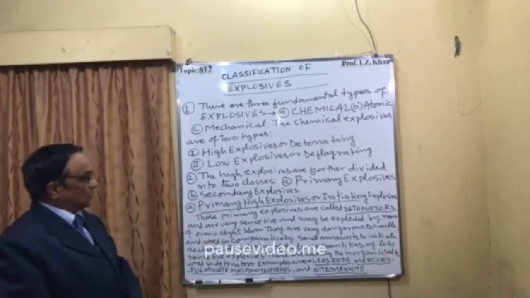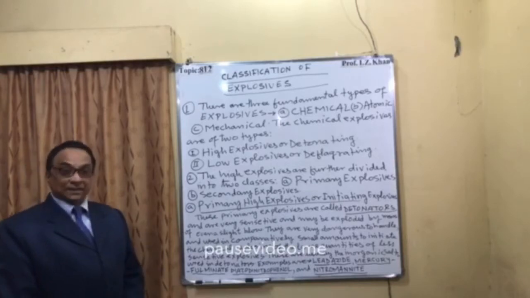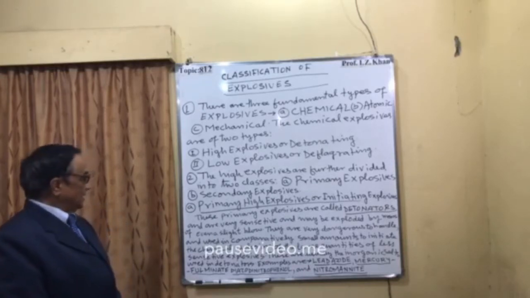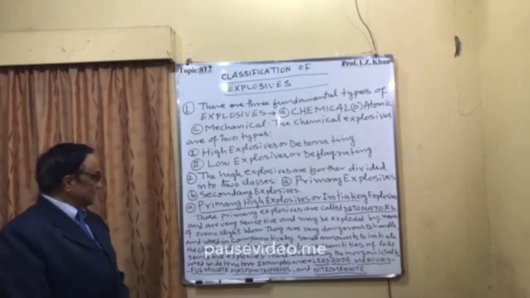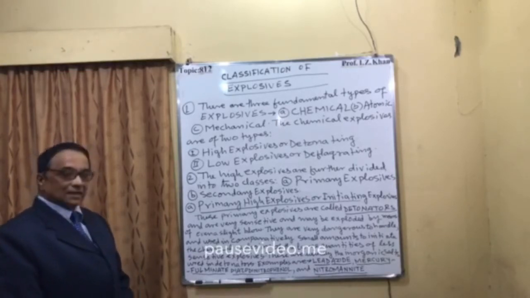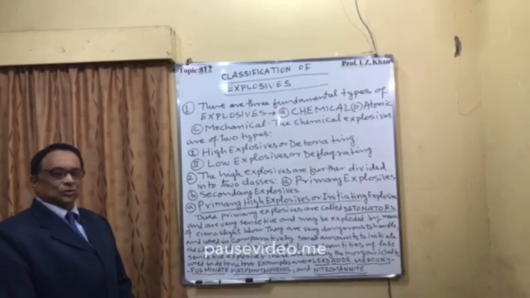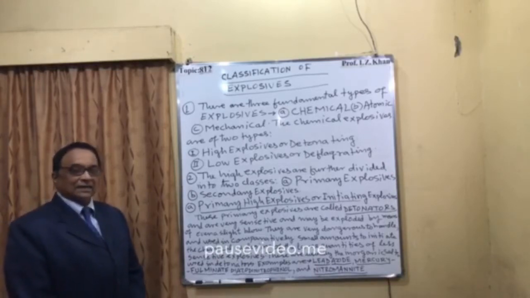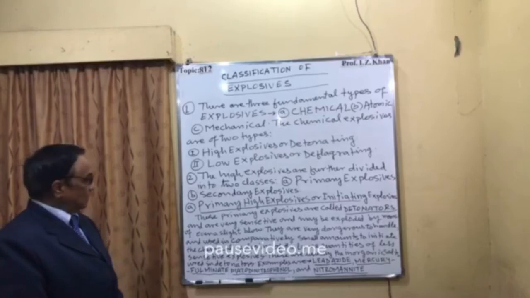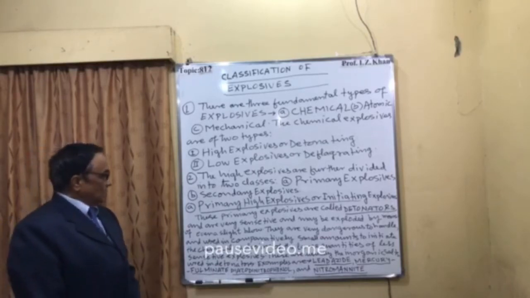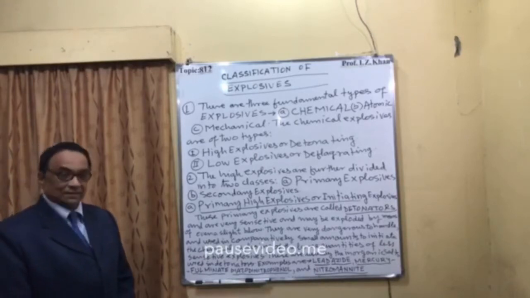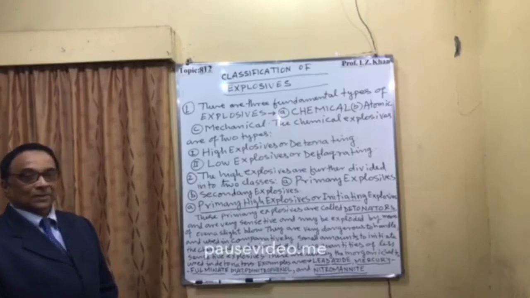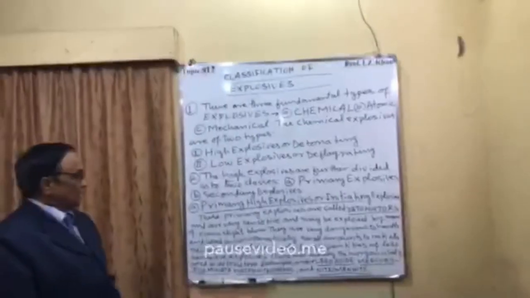These primary explosives are also called detonators and are very sensitive and may be exploded by means of even a slight blow, slight shaking, and that is enough to make it explode. They are very dangerous to handle. They are very dangerous, and we have to be extra careful in handling primary explosives.